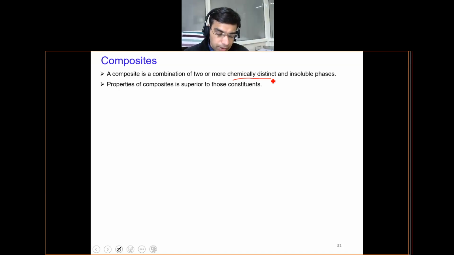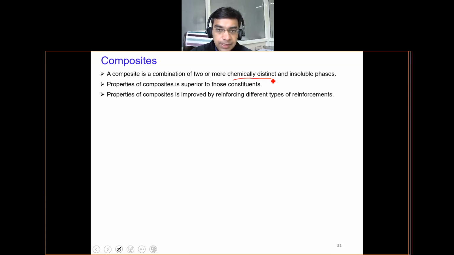This is very important to understand, that in composite material these will be chemically distinct constituents, and often the purpose of making the composite is to have superior properties than the constituents. The objective in alloy was also this: to have improved properties compared to the pure metals. Similarly, in composite materials, we have this objective to improve the properties compared to the constituents. Properties in composite materials are improved by reinforcement phases. So any composite material will have two phases.